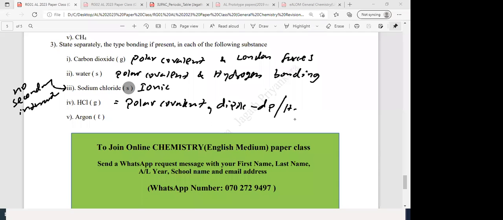Last one. Argon. What is the type of interaction? Liquid argon. Liquid argon, what is the type of bonding? Yes. Most of the time, some of you are not replying at all to the chat. Okay, good. Dulshan gave the answer and Ransuluni also gave the answer. Very good. London forces. Chamaya, good. London forces. Very good.